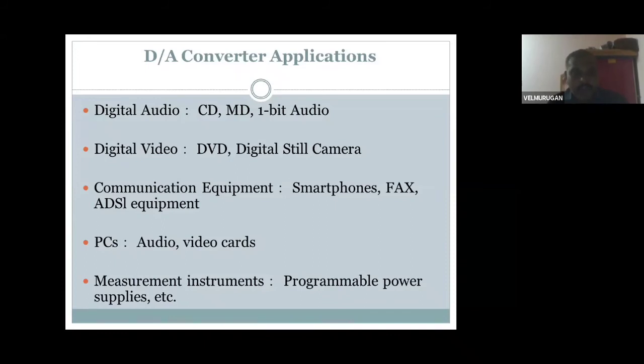The next very important one is communications equipment: smartphones, fax, ADSL equipment. Smartphones nowadays work with digits, numbers, text and voice messages. Friends, in this one I want to tell you something. Electronics improved through first generation, second, third, fourth, and fifth generation, called 1G, 2G, 3G, 4G, 5G. In your basic biomedical engineering, studying electronics means studying the history of development. First, 1G had only sine waveform transfer, only voice calls. Second, 2G had voice calls and text messages, that is SMS service.